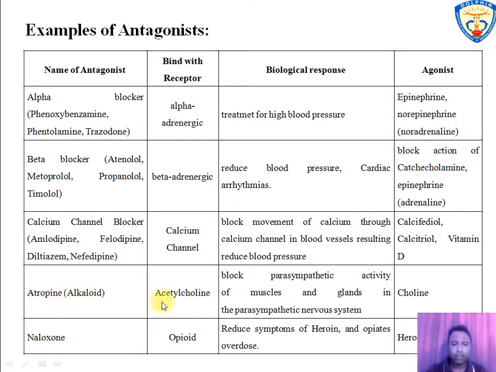Atropine binds with acetylcholine receptor, blocking parasympathetic activity of muscle and glands in the parasympathetic nervous system, and its agonist is choline. Next is naloxone, which binds with opioid receptor for reduction of symptoms of heroin and opiates overdose, and its agonist is heroin and opiates.